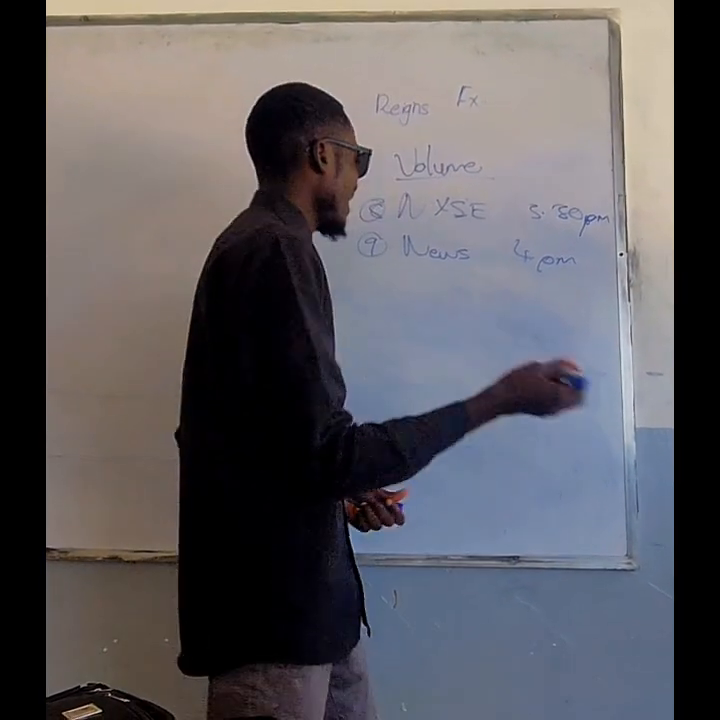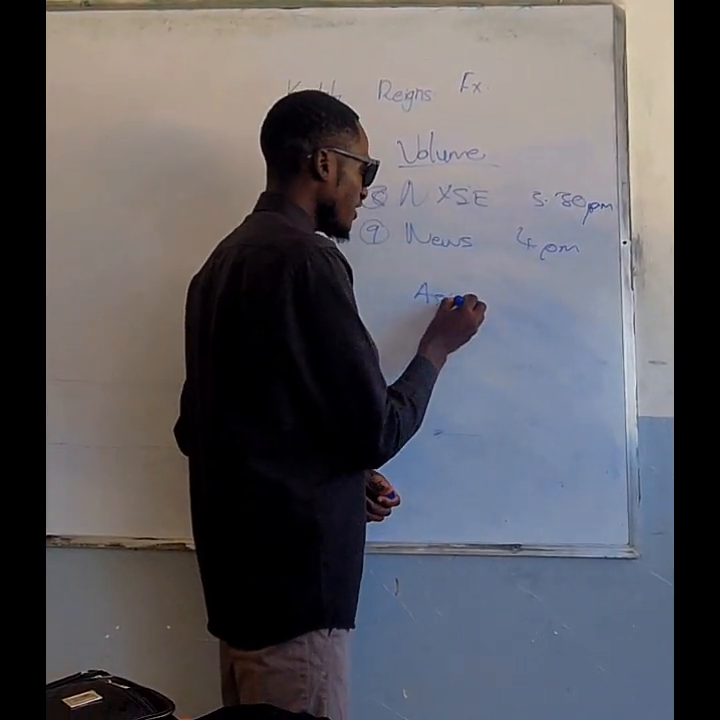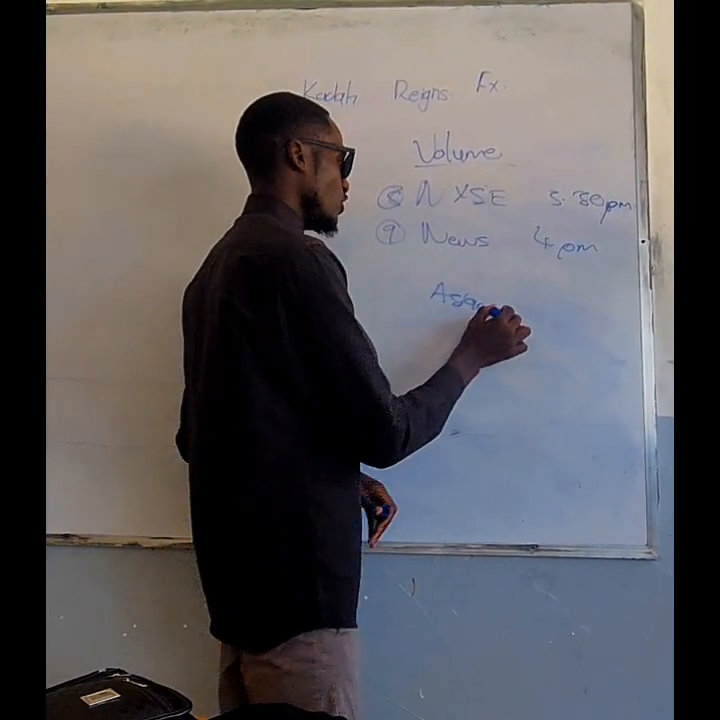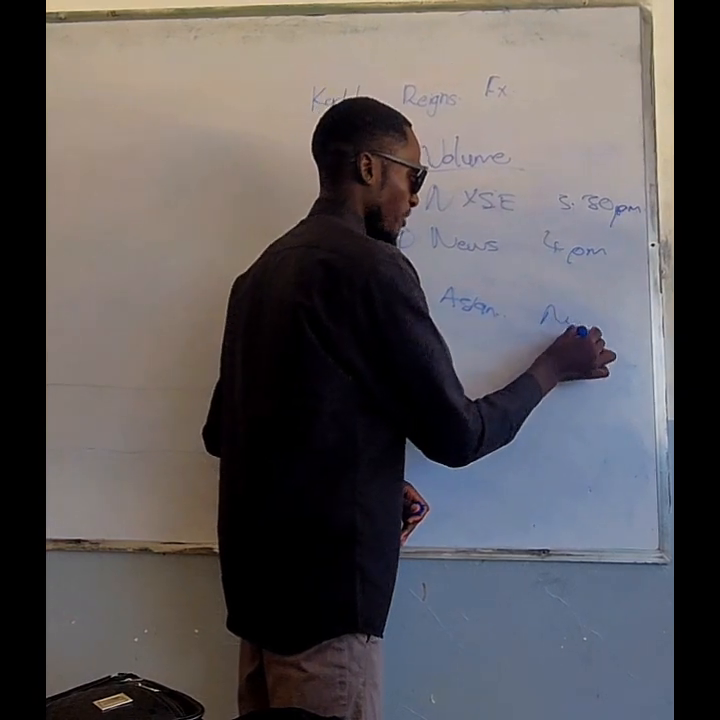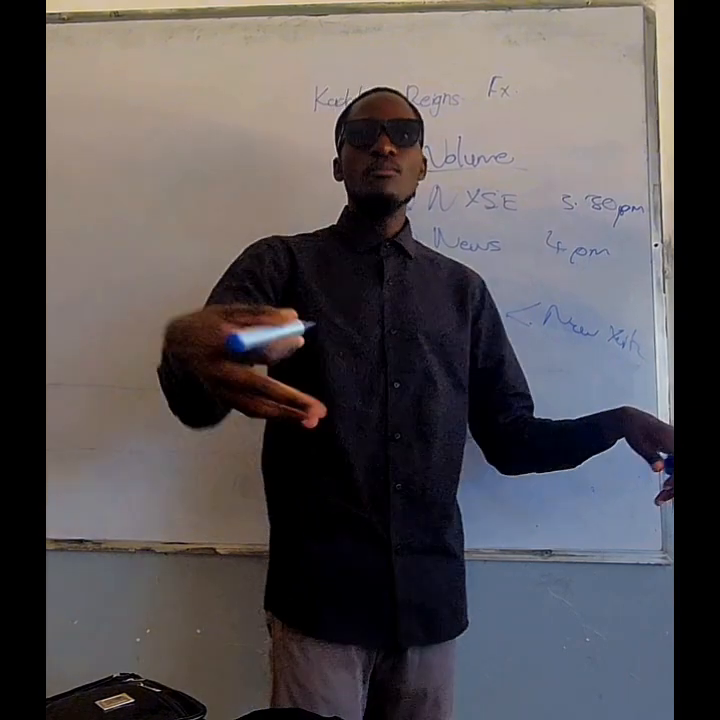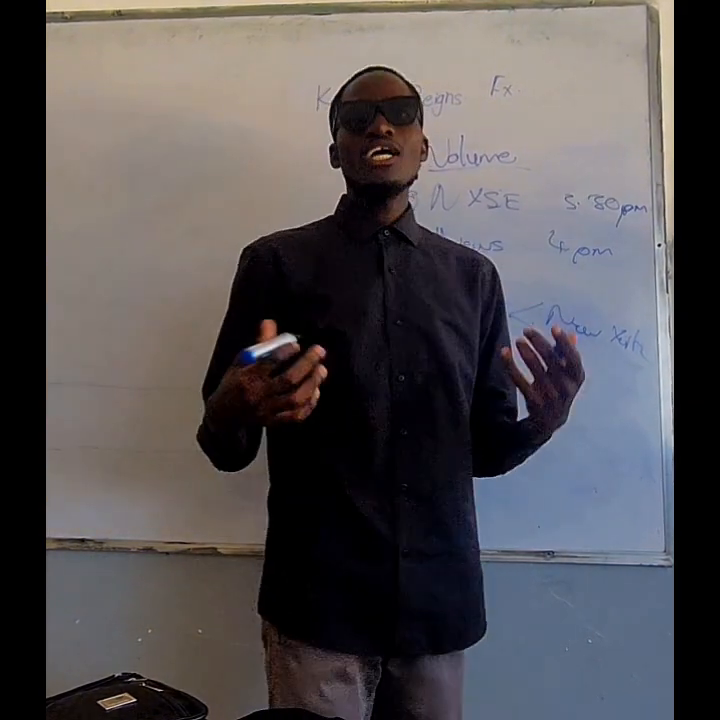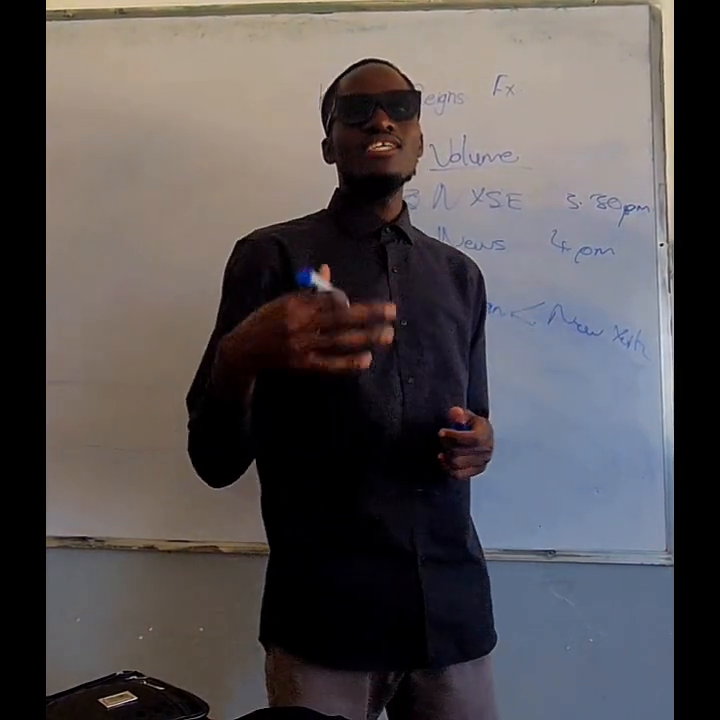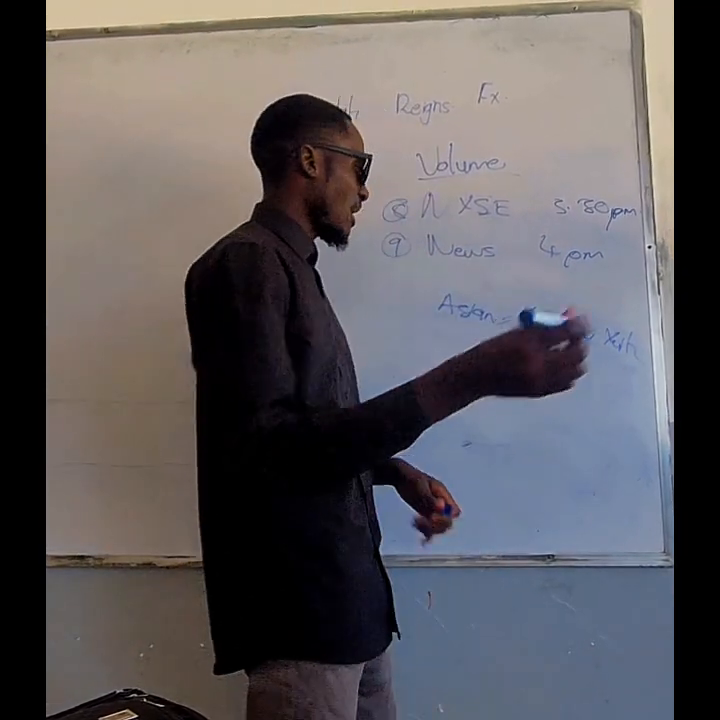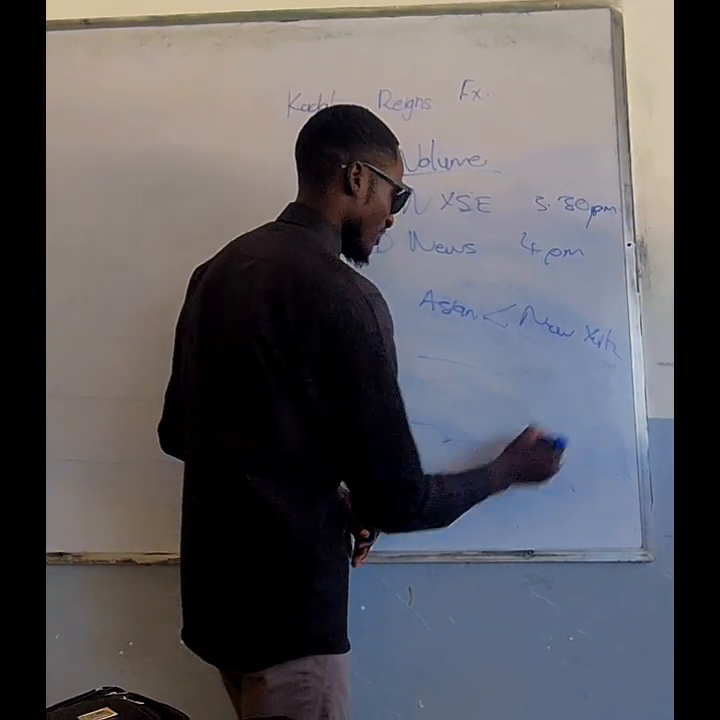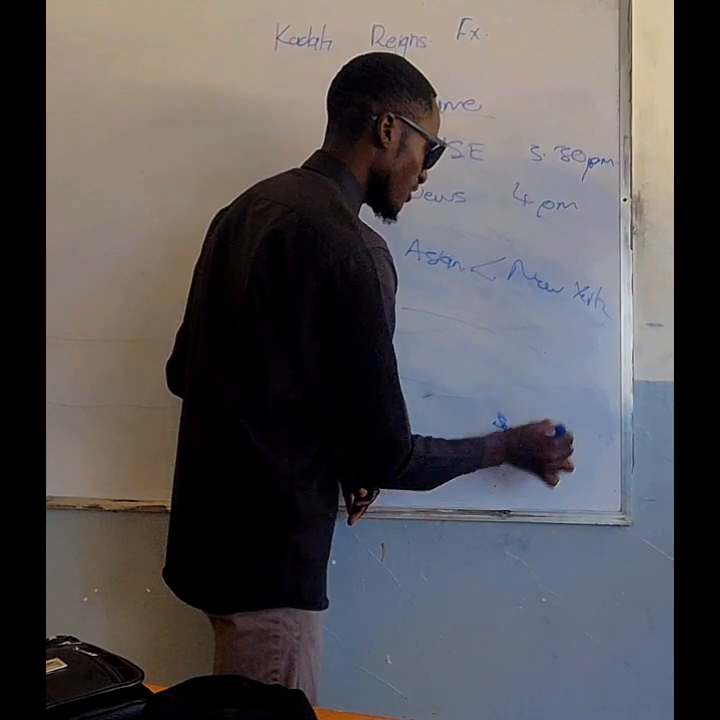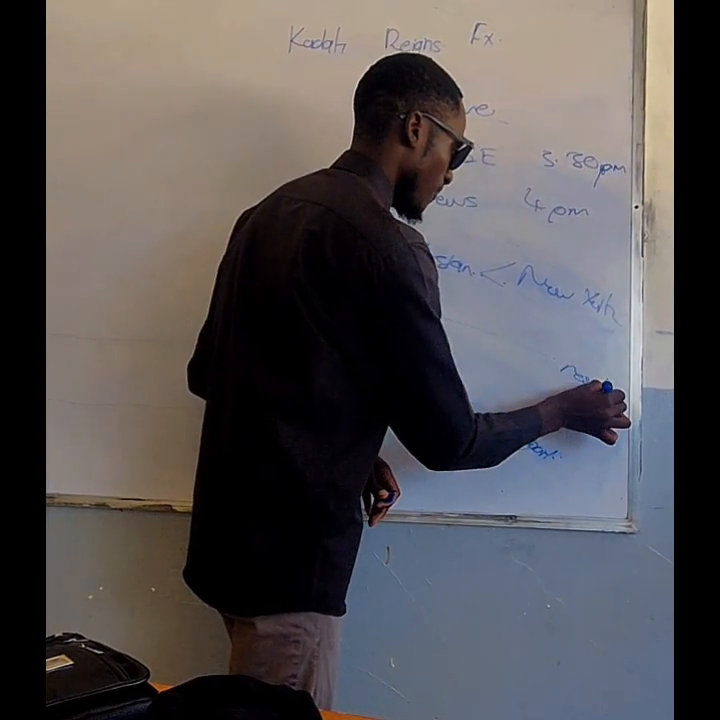Take for example, the volume in the Asian session is less compared to the volume in the New York session, right? So the volume in the New York session is more than the volume in the Asian session. That's why I don't trade the Asian session, because there's less volume, and in the New York session there will be more volume. Take for example, there is a range, right? This is support to the downside and resistance to the upside.